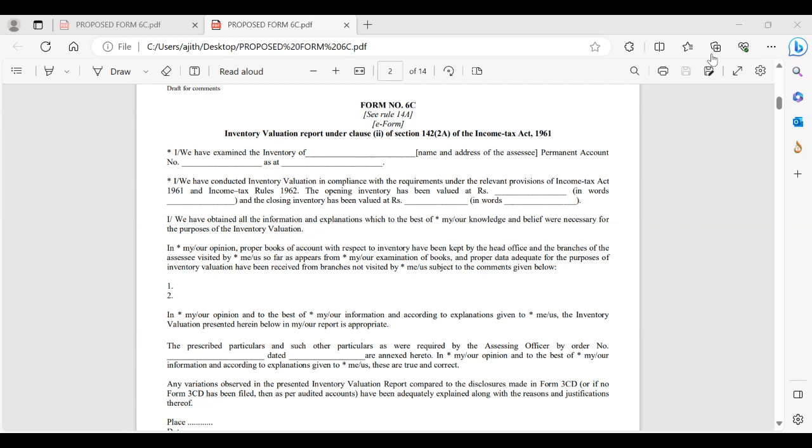Yes. So after going through Form 6C, let us discuss the remaining slides.